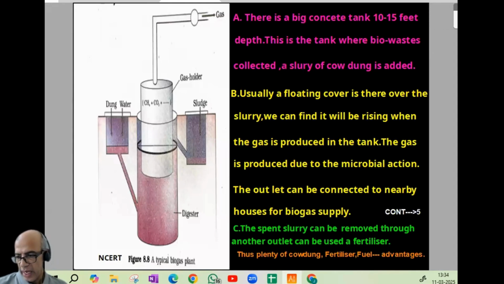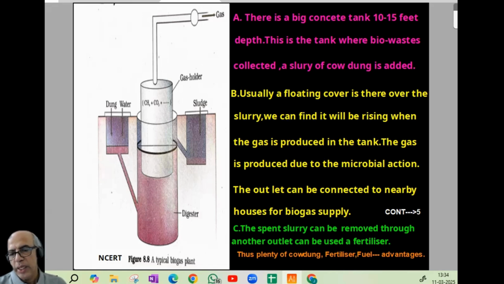When we look at that diagram, it is a labeling question, a direct question, a theory question, all the way. There is a very big concrete tank with a 10 to 15 feet depth. The purpose of this tank is that biowaste will be collected and a slurry of cow dung is added. So these are the basic ingredients. Usually a floating cover is there over the slurry, and we can find it rising when the gas is produced in the tank. Gas is produced due to microbial action.